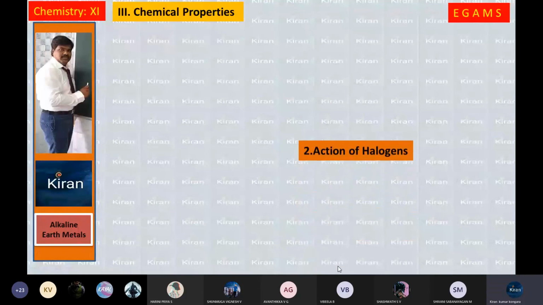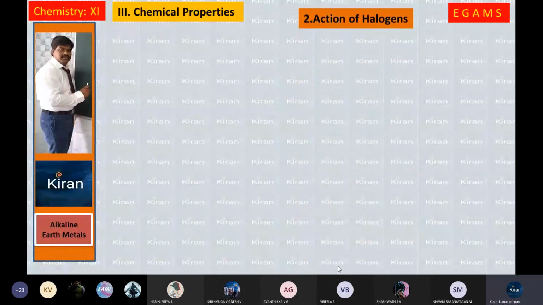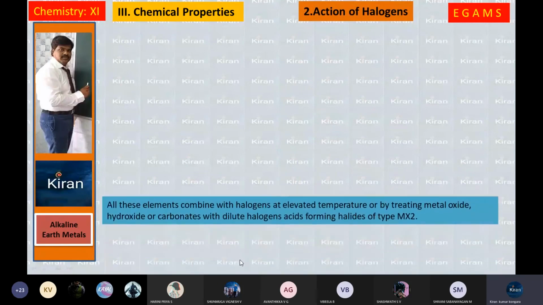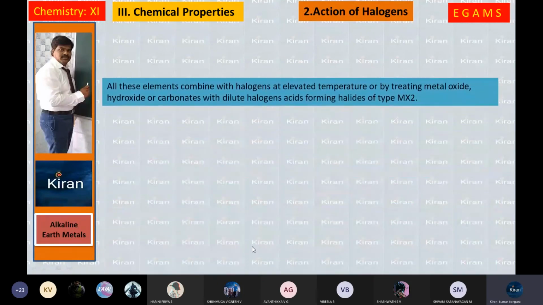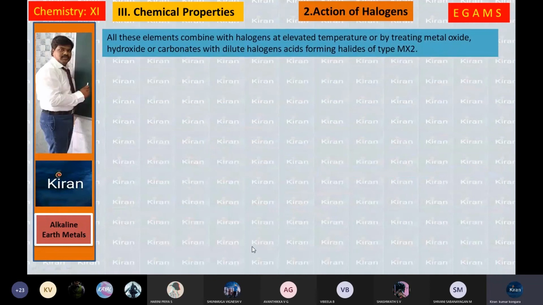Next chemical property, action of halogens. It means fluorine, chlorine, bromine and iodine, in what way they react with the second group elements. All these elements combine with halogens at elevated temperature, or by treating metal oxide, hydroxide or carbonates with dilute halogen acids, forming halides of type MX2. MX2 type of halides will be formed. We'll see the example. When you take calcium, it reacts with chlorine and you will get calcium chloride, CaCl2.